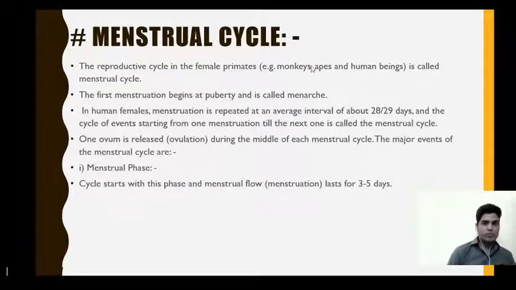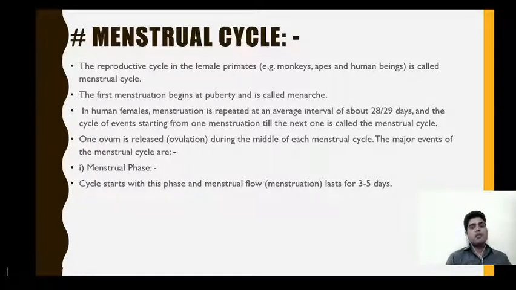Next we move towards the next topic, that is the menstrual cycle. Now what is this menstrual cycle? It is a cyclic change which takes place inside the uterus of a female, and this cycle occurs in female primates, for example monkeys, apes and human beings. When the menstrual cycles begin at puberty in females, we use the term menarche, that is, the first menstruation at puberty is called menarche.